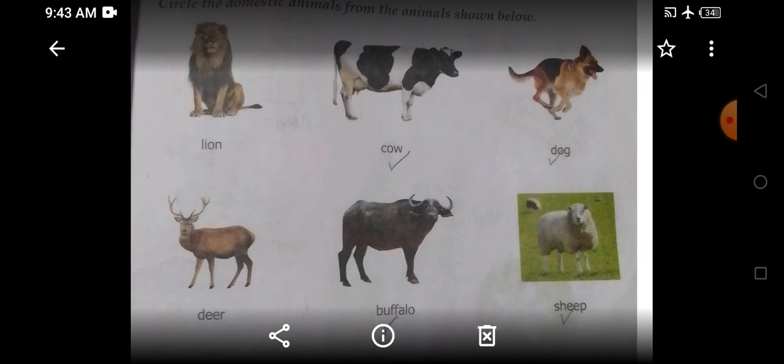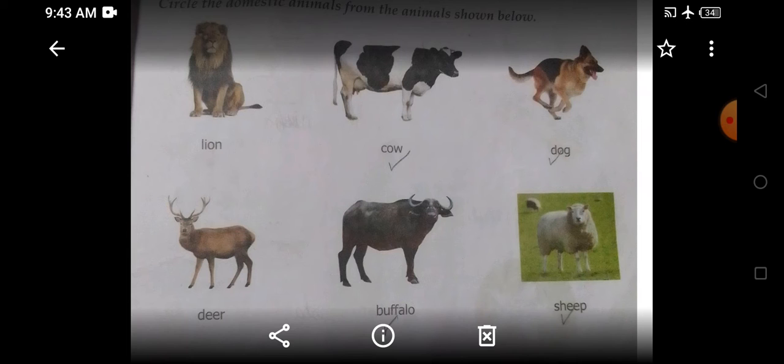Now look here. The first picture is of lion. Lion is the king of the jungle and he is a wild animal. Yes? Yes. We do not keep lion as a pet. Then the next animal is a cow. Cow is a domestic animal. Cow gives us milk and cow lives on farm.